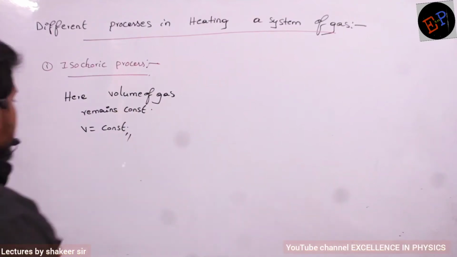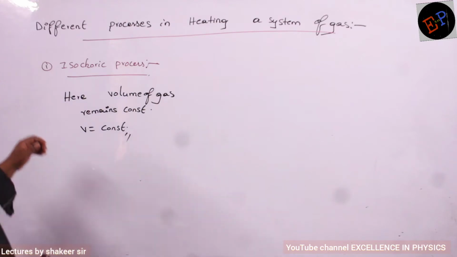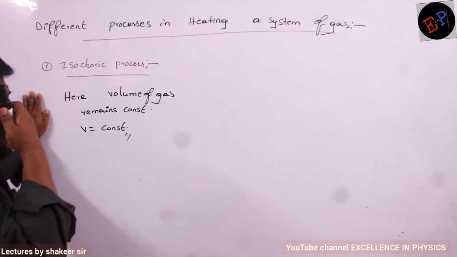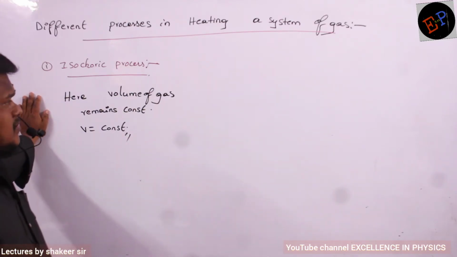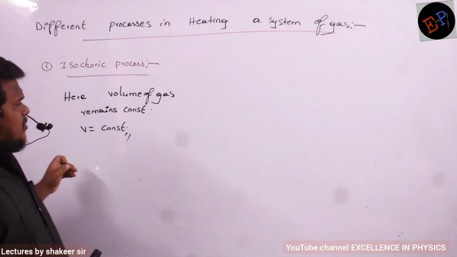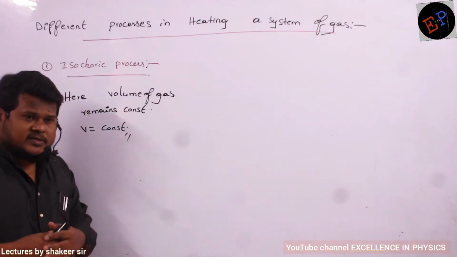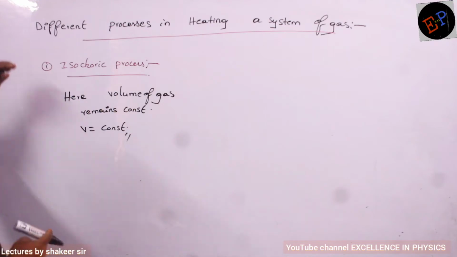Okay, so this is the last concept in kinetic theory of gases. So what are the different methods of heating a gas that we are going to discuss here? There are many processes: isochoric process, isobaric process, isothermal process, adiabatic process. Many processes are there, and all those processes we are going to study now.